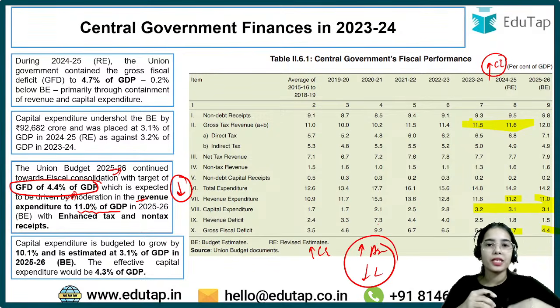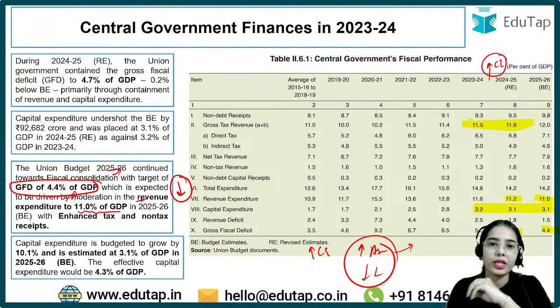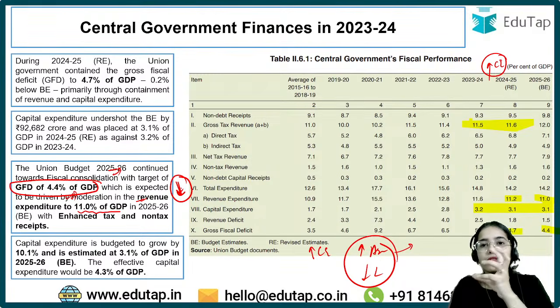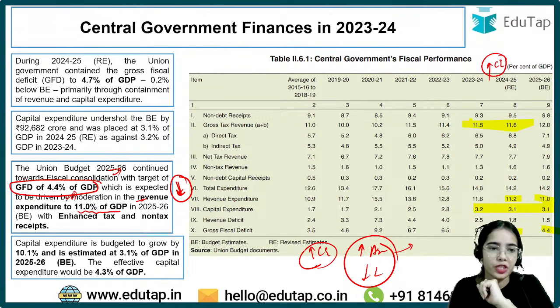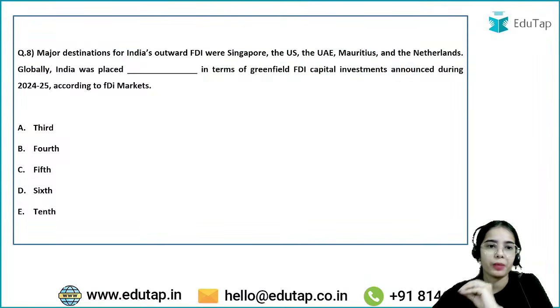If capital expenditure increases, that leads to an increase in assets and a decrease in liabilities. We want to moderate revenue expenditure, so that we are spending less on regular requirements and more on capital expenditure. With the moderation in revenue expenditure, the government wants to decrease the gross fiscal deficit to 4.4% of GDP. Coming to the next question.